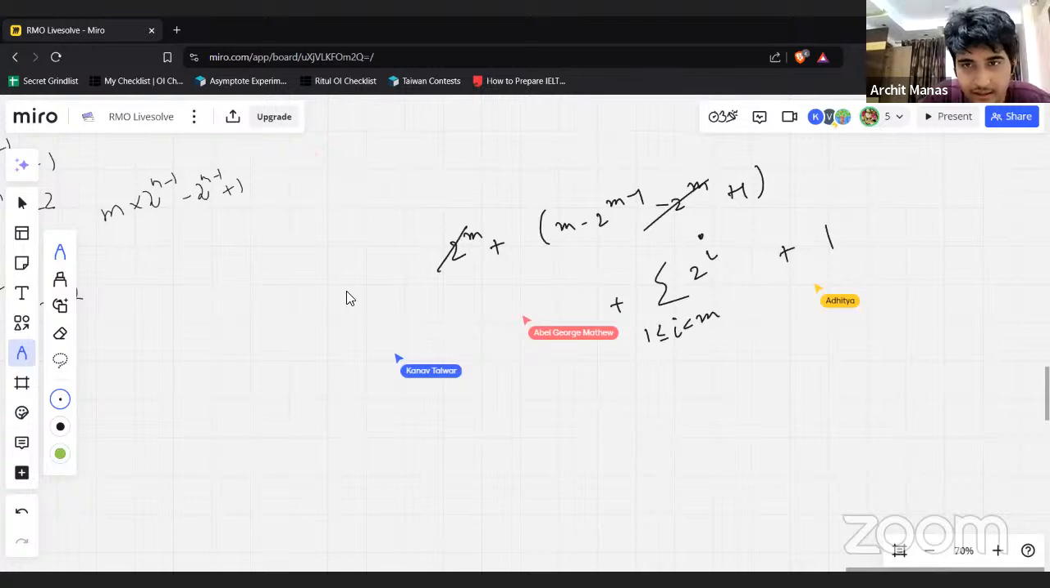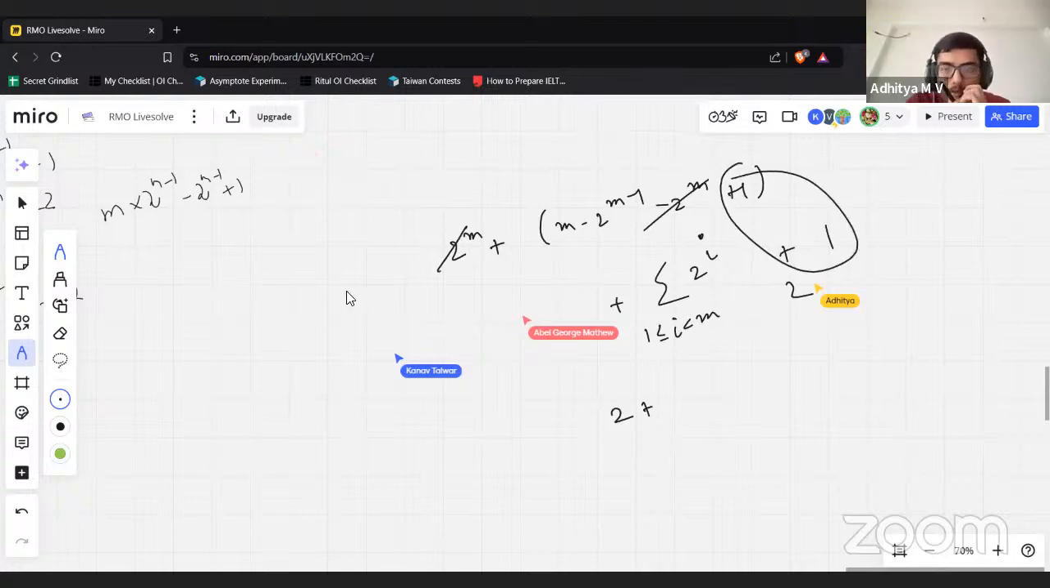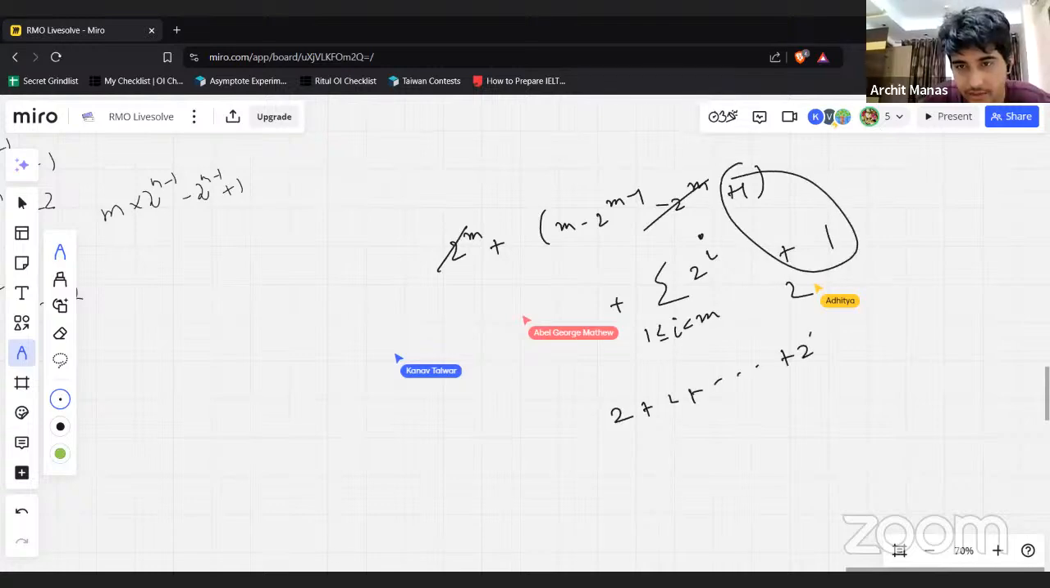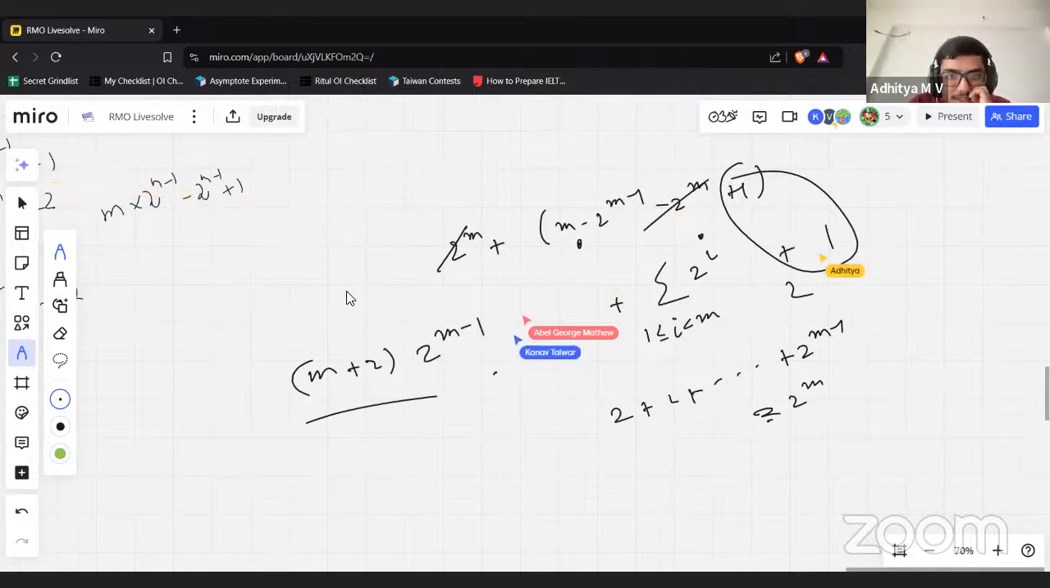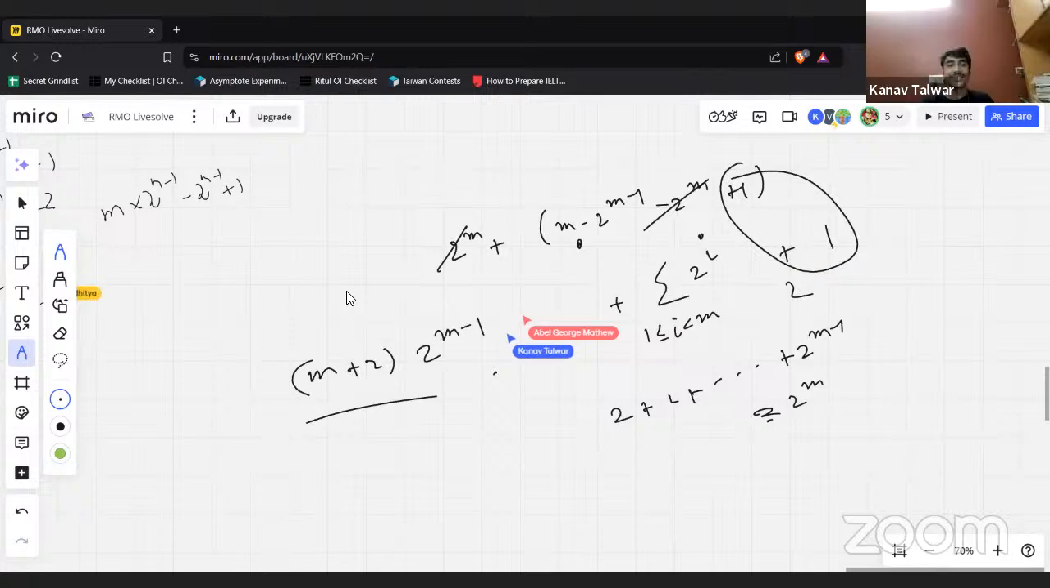So this will cancel. This part will become a 2, and now it's like 2 plus 2 all the way till 2 to the m minus 1, which is equal to 2 to the m. And when you combine that with this, you get m plus 2 times 2 to the m minus 1. Okay, so it works.